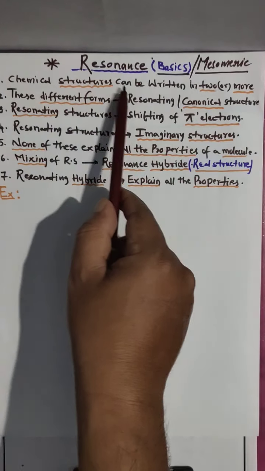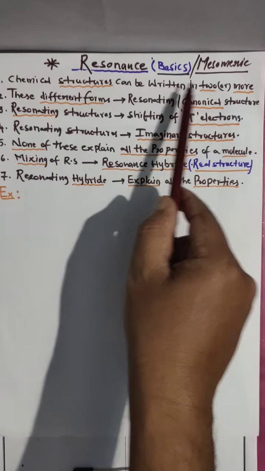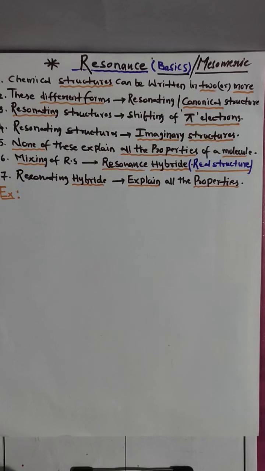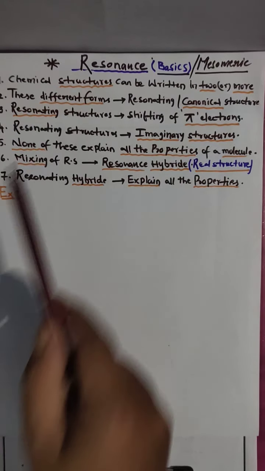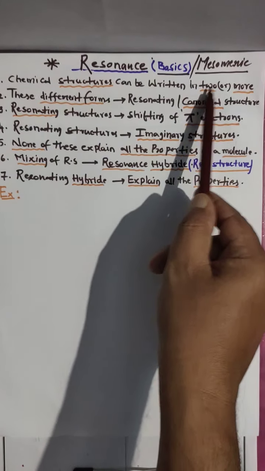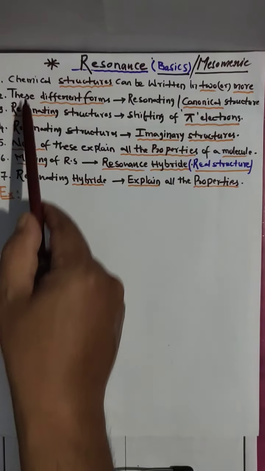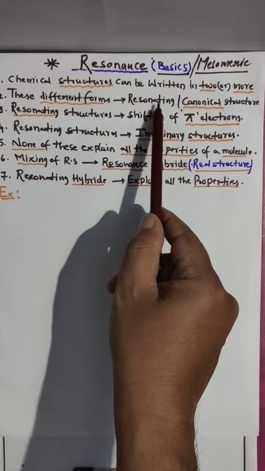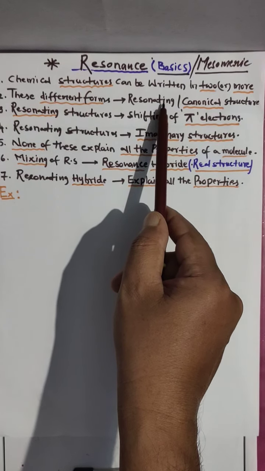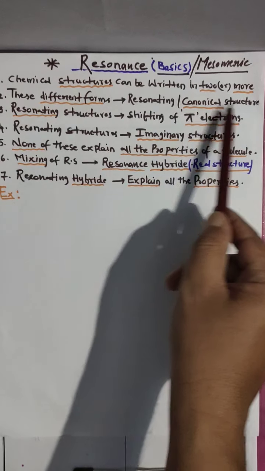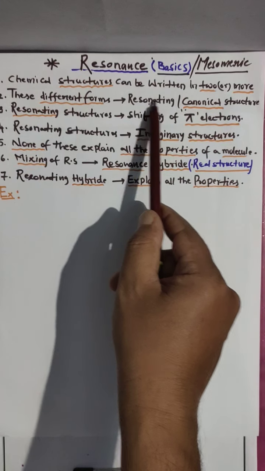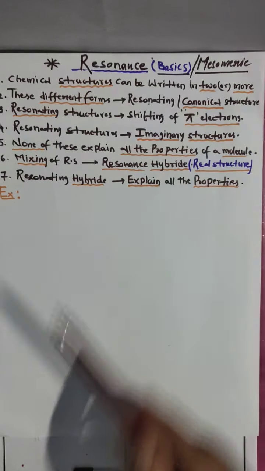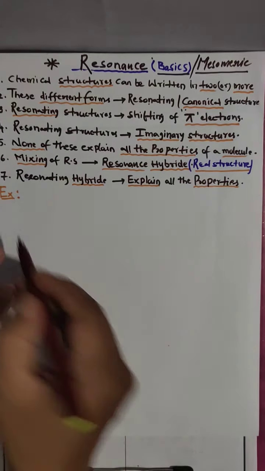Chemical structures can be written in two or more forms. As we learned already, we can draw the structures in two or more forms. Such different forms we call resonating structures or canonical structures. Clear? I am taking here the benzene ring.